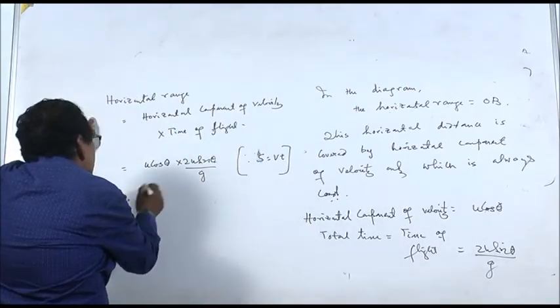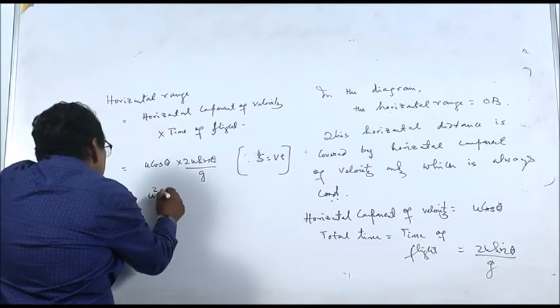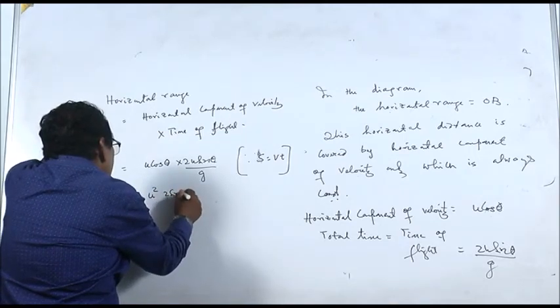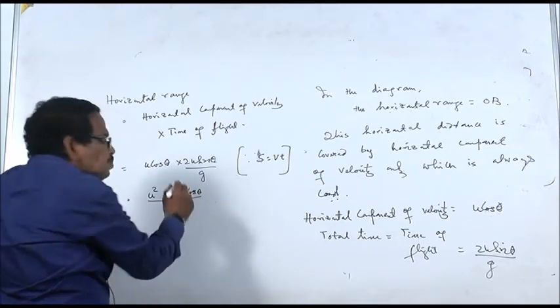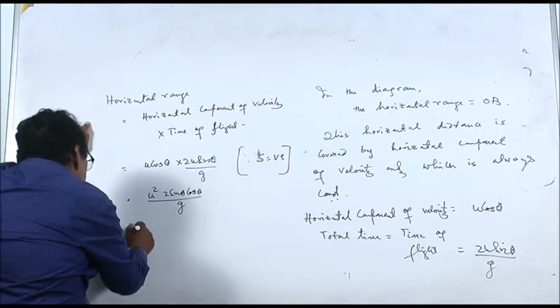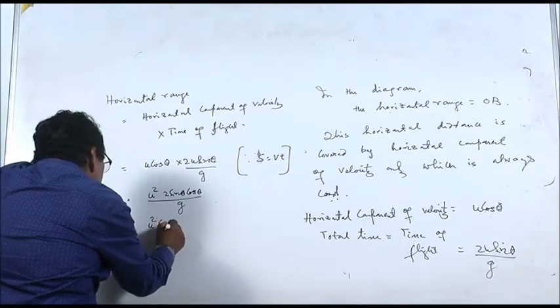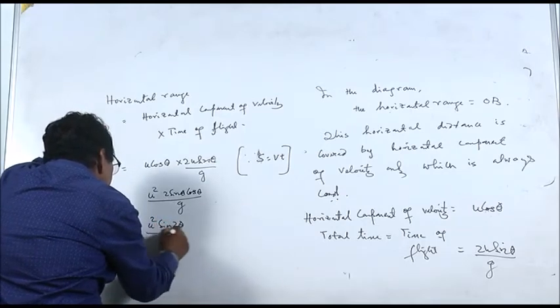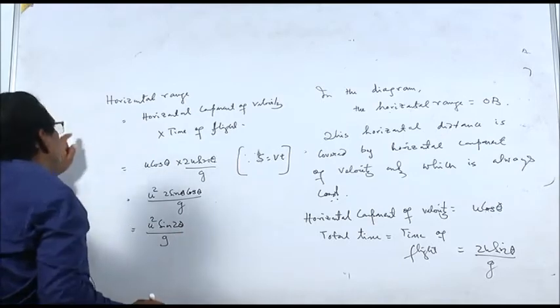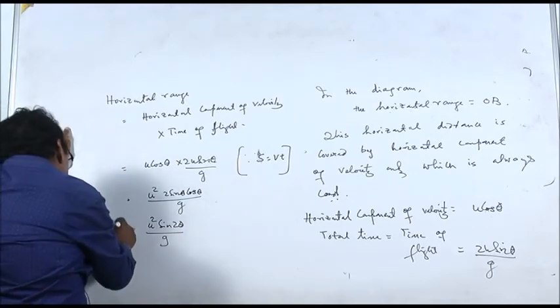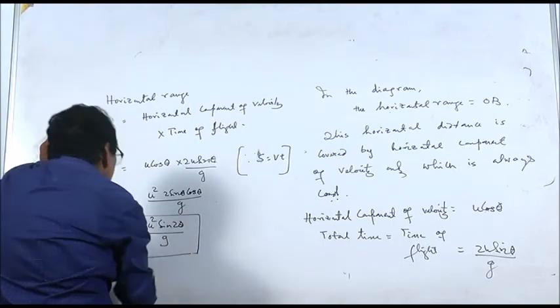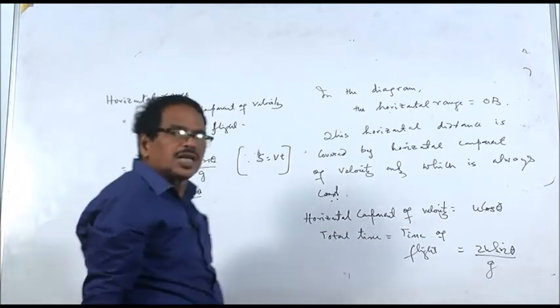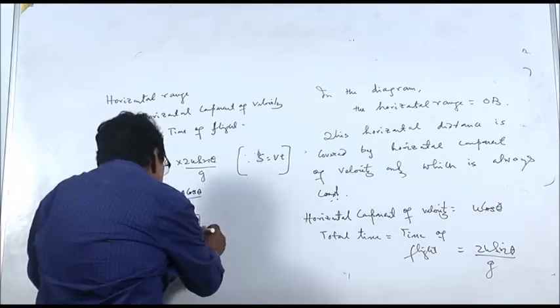This becomes u square into 2 sin theta cos theta by g, which is equal to u square sin 2 theta by g. This is your horizontal range R. The expression for horizontal range: R is equal to u square sin 2 theta by g.